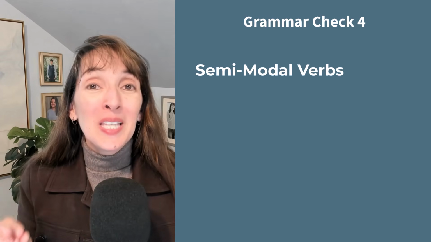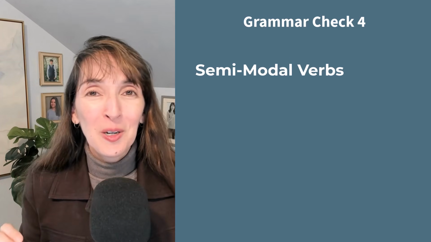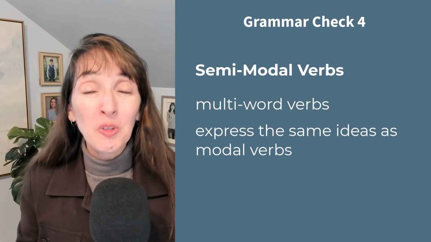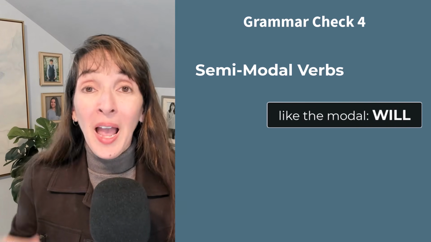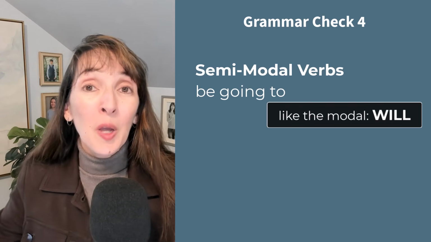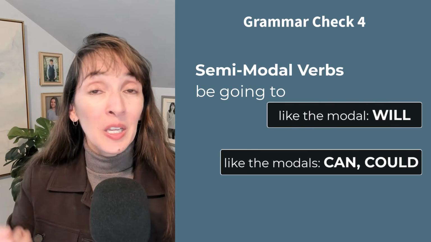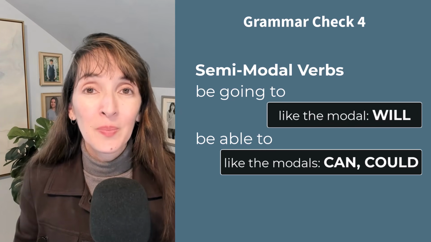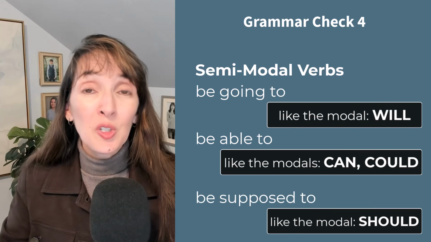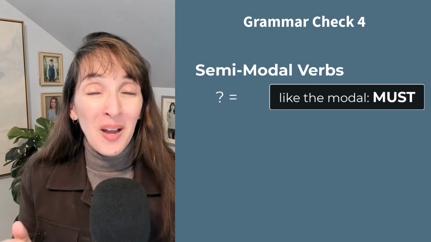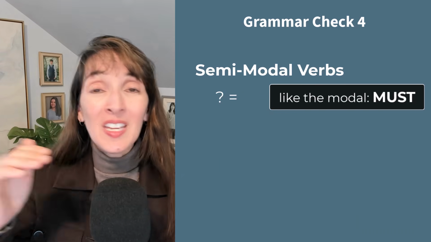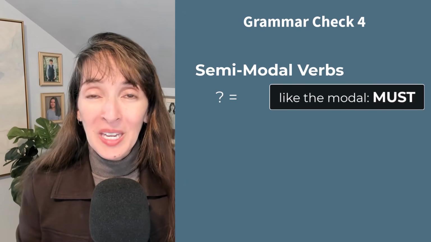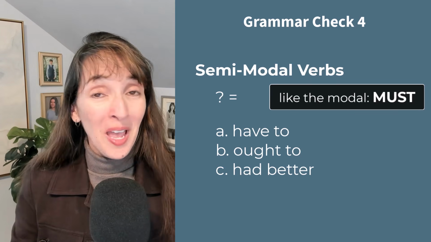Grammar check. Semi-modal verbs are multi-word verbs that can basically express the same ideas as modal verbs. We saw earlier how will is similar to be going to, and can and could are similar to be able to when talking about ability. And we saw how should is similar to be supposed to. If must is the strongest modal for certainty and necessity, what other verb is similar in meaning and degree? Have to, ought to, had better?